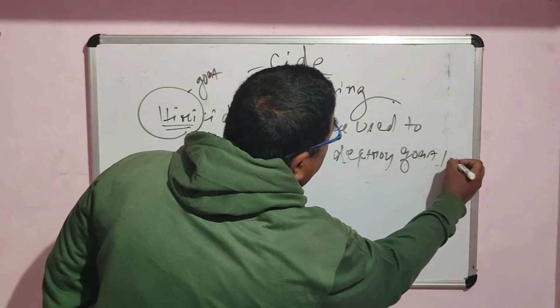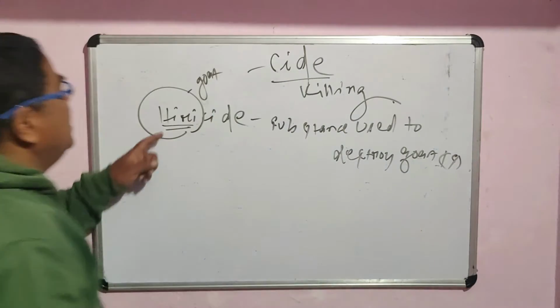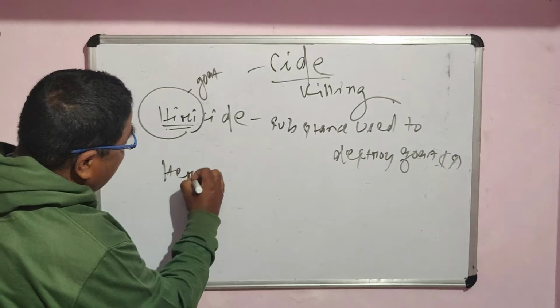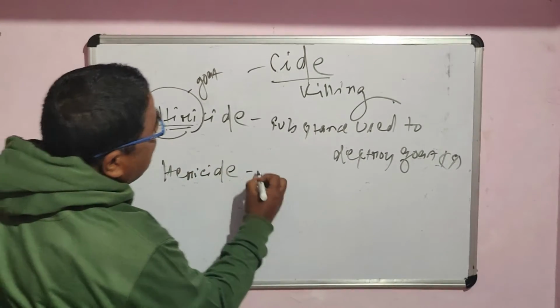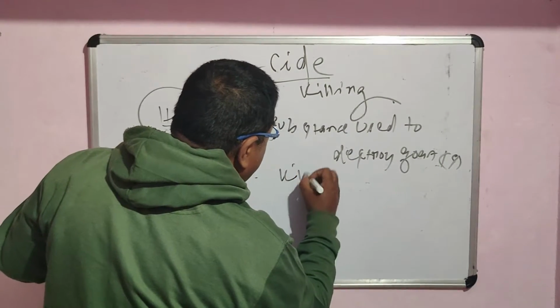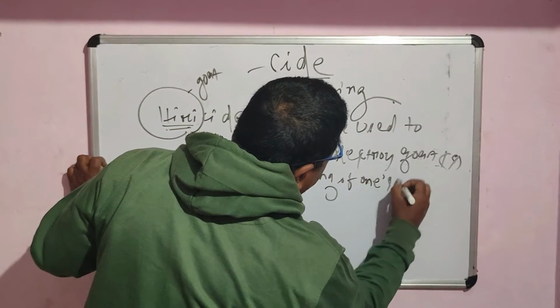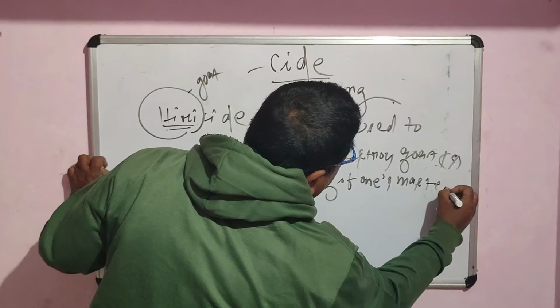So similarly, hiricide. But we have got another word that is called hericide. What do you mean by hericide? Hericide means killing of master. Killing of one's master. It is called hericide. Another word, herpicide.